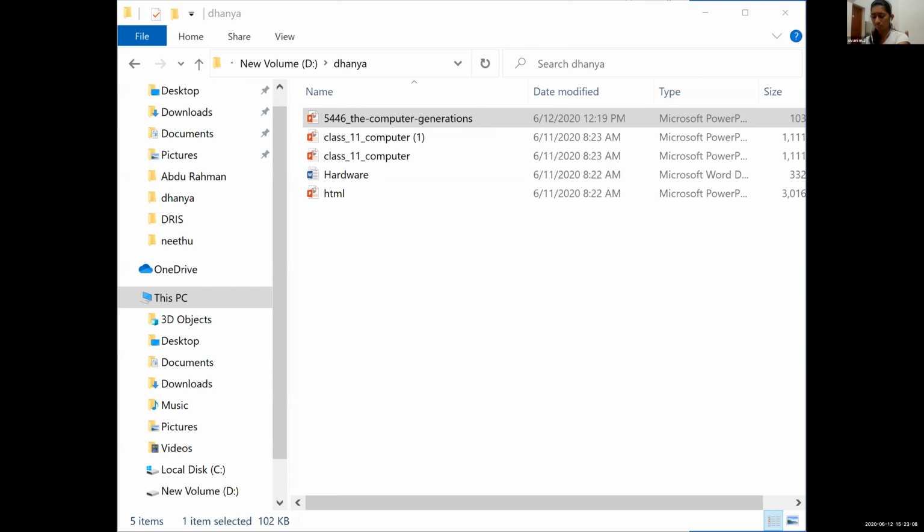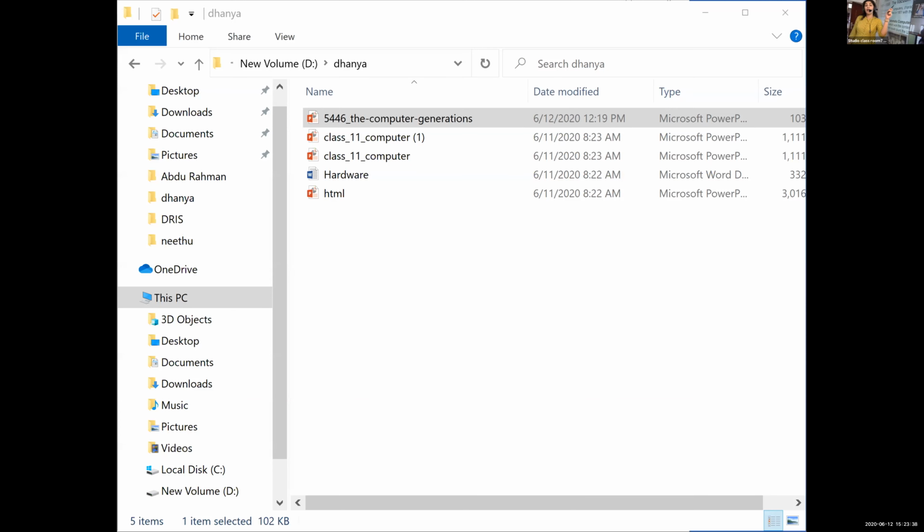So man used fingers, ropes, beads, bones and pebbles and other objects for counting. If there are 2 apples, then 4 apples, how did they count? 4 plus 2. They used fingers, or they used to keep pebbles and count. Okay. First generation from 1951 to 1958.